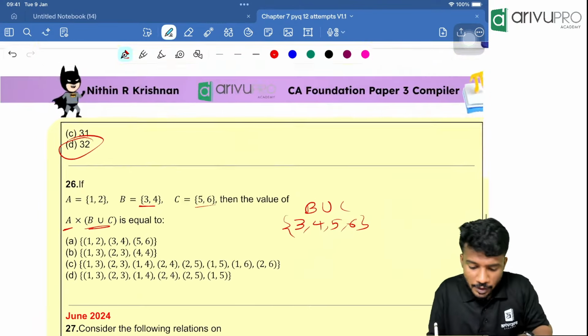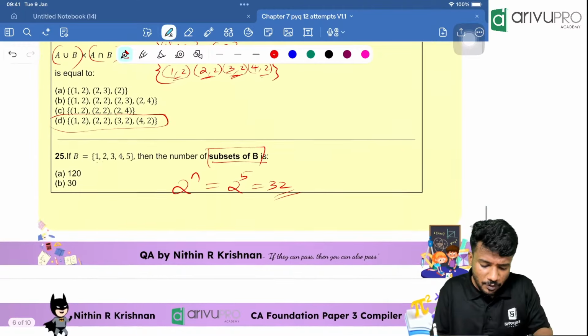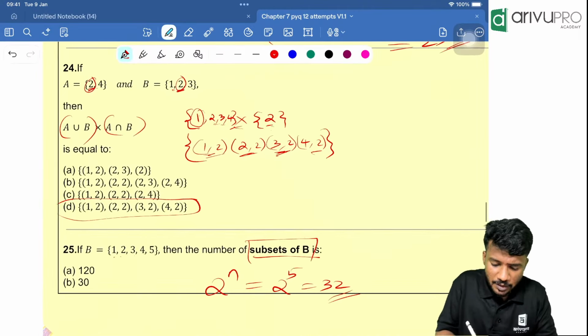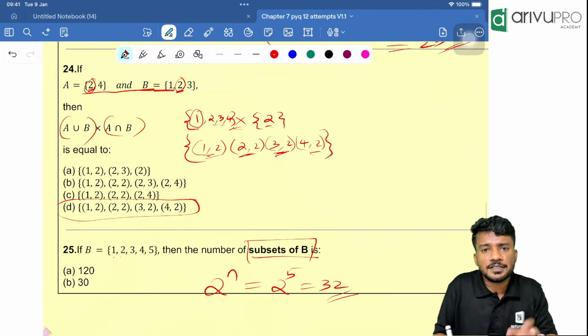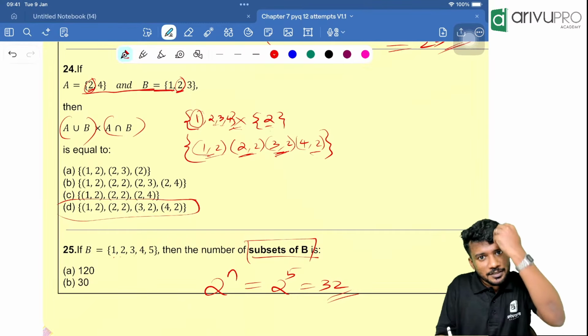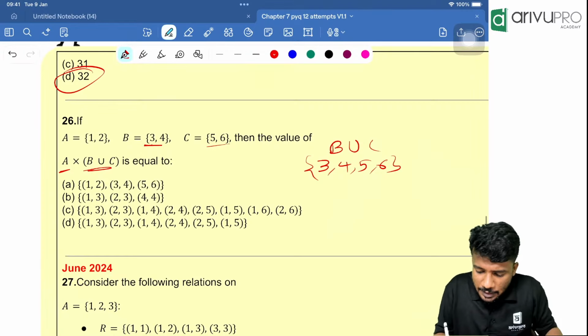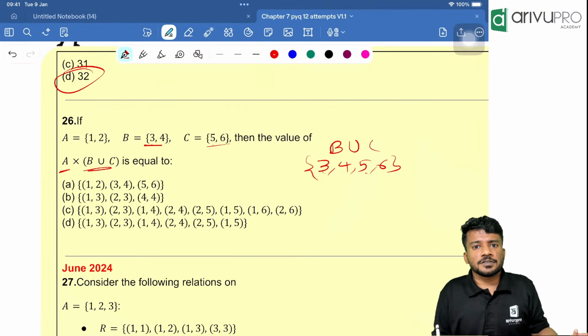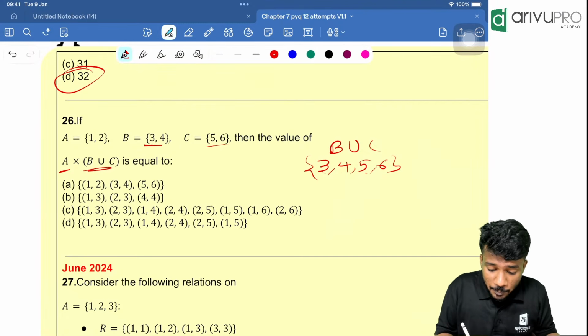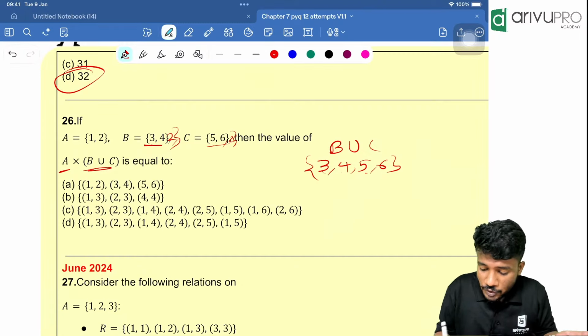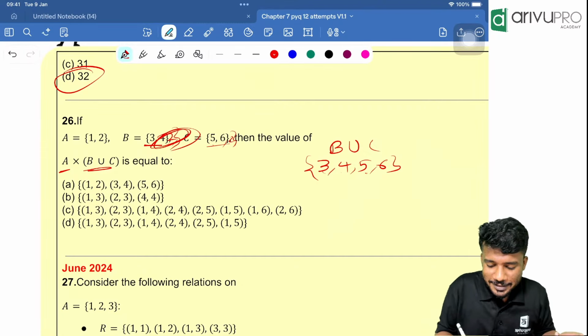For union, how to do it? Union means we should take all the values, right? All the values should be taken. Intersection and union, we should consider all the values. Like here, I'll just show you. Look here. 3 is there, 4 is there, 5 is there, 6 is there. All the values are considered. If one more, like 2 is also there and 2 is also present here, we should take 2 also over here. That is the basic meaning.